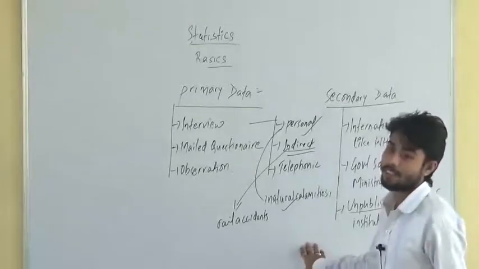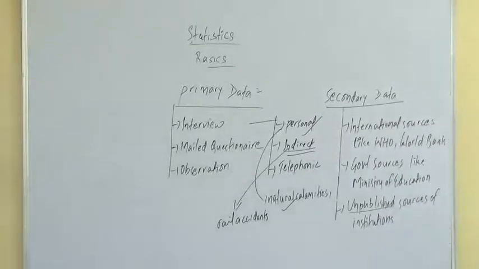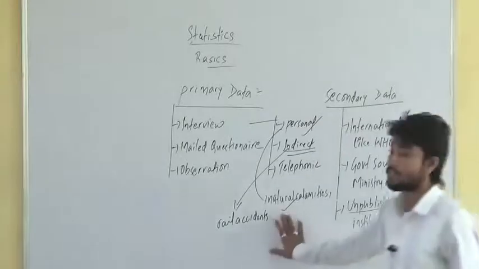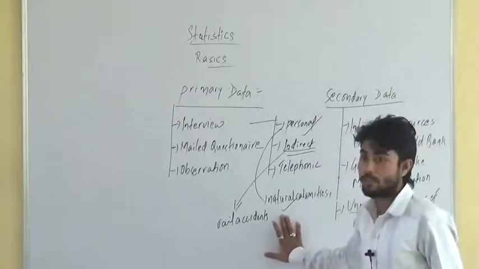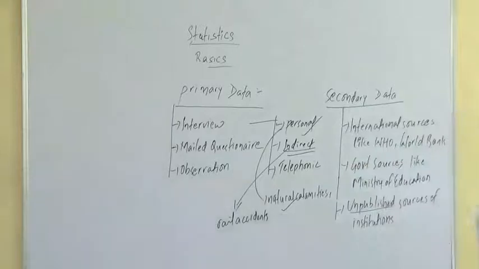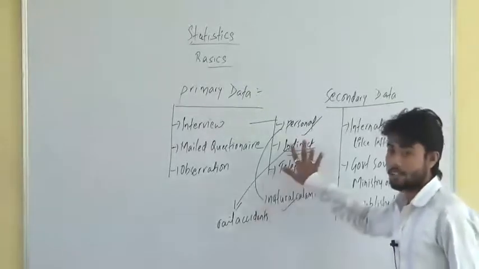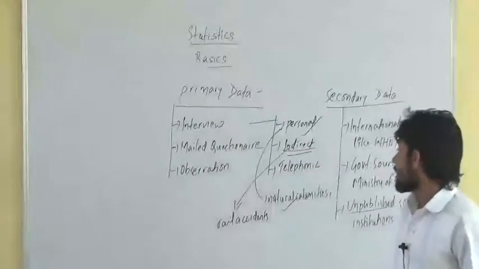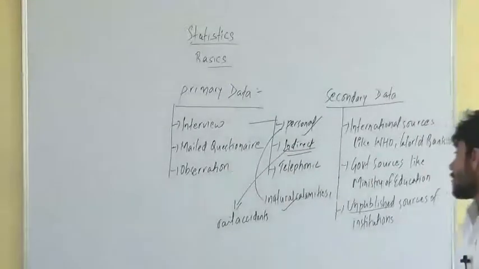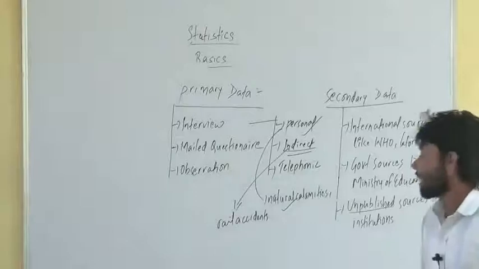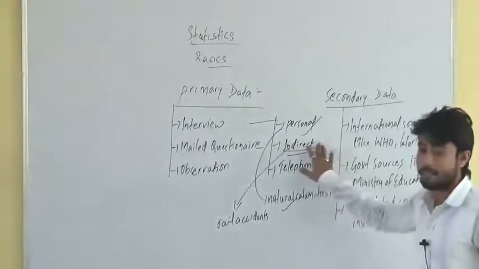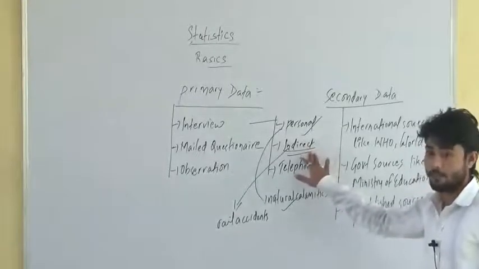In hospital or in some other places, we don't know. But we can get the information on this rail accident. How? We can find some persons who might have seen the accident, and we can get the required information. This will be called indirect interview. The investigator cannot access the respondent directly. In such a case, we can use indirect interview.